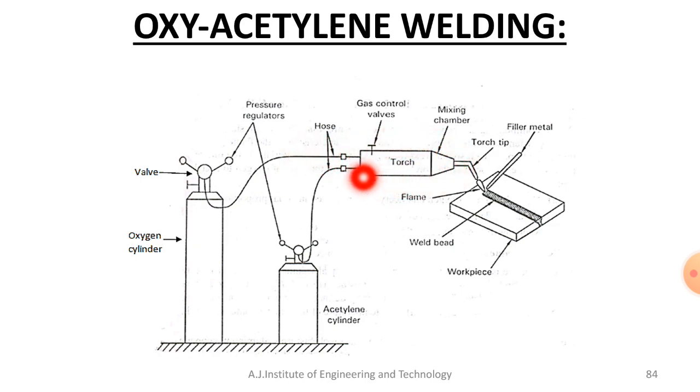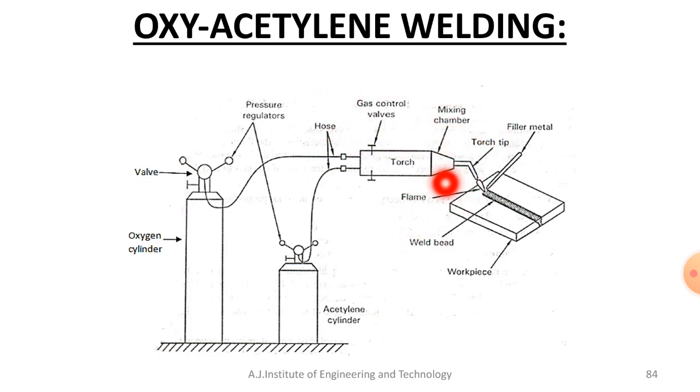There will be one torch where the two gases mix inside, in a separate chamber called the mixing chamber. And for this torch we have control valves to regulate the incoming fuel or oxygen, which is controlled by gas control valves.